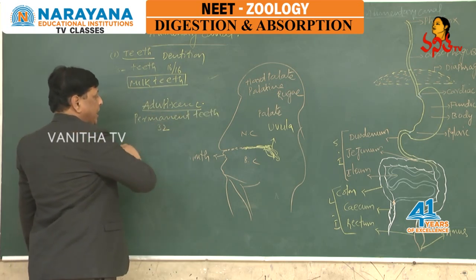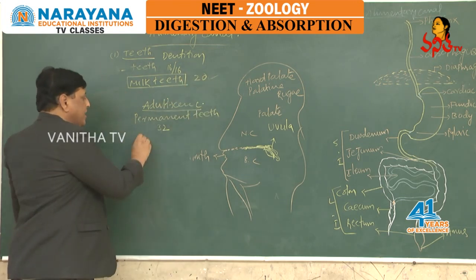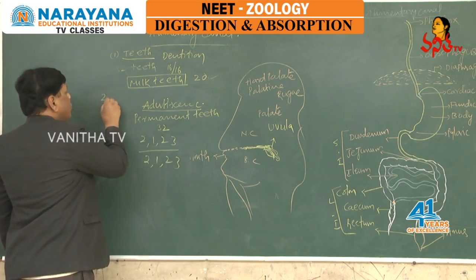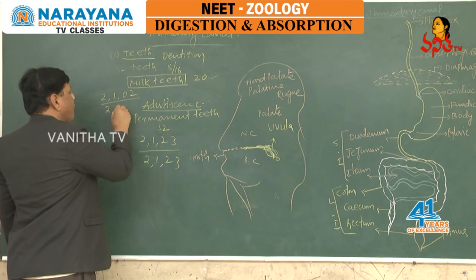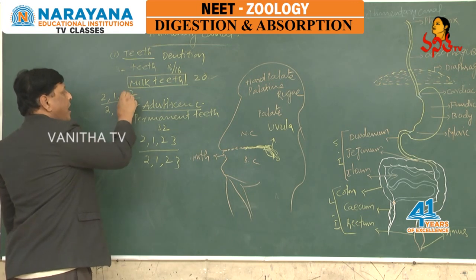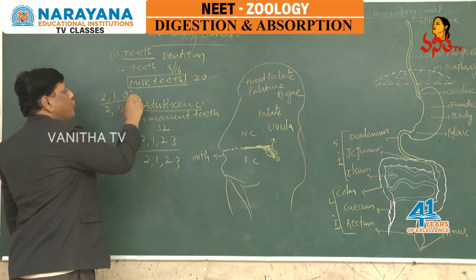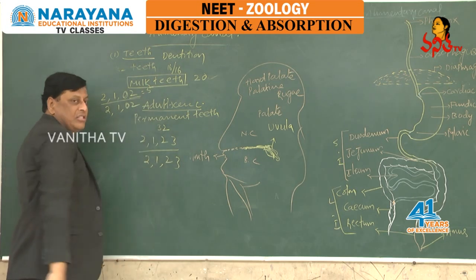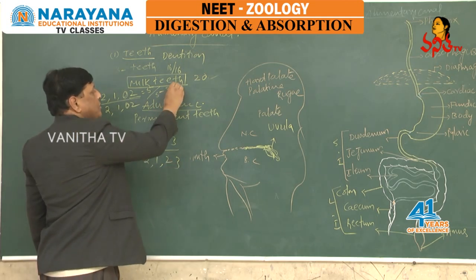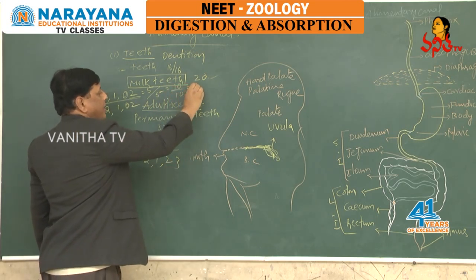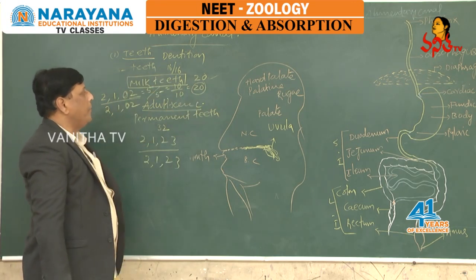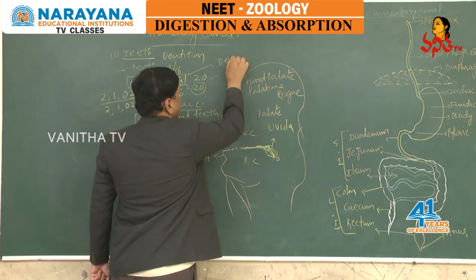Permanent teeth are 32, milk teeth are 20. Here the dental formula for permanent teeth is 2123 by 2123. For milk teeth it is 2102 by 2102. Means the number of incisors is the same, canines the same. There are no premolars and molars are 2 only. Means in the upper half of the jaw 5 teeth and lower half of the jaw 5 teeth. Totally on the upper jaw you can see 10 teeth and lower 10, total 20 teeth we can observe in childhood, which are called milk teeth or deciduous teeth.